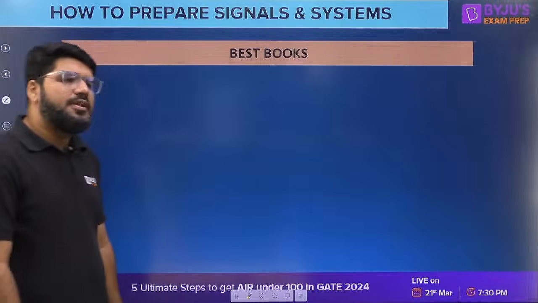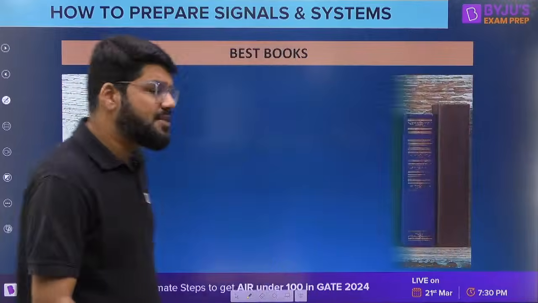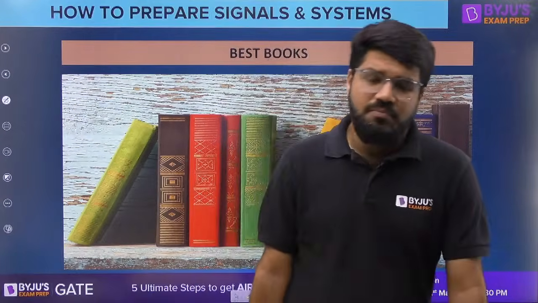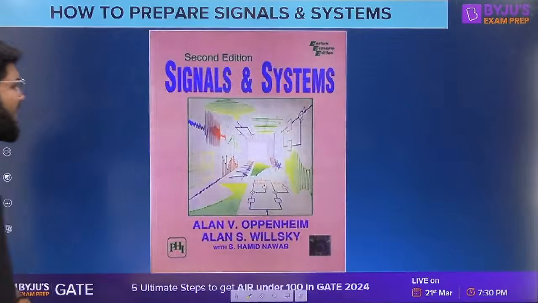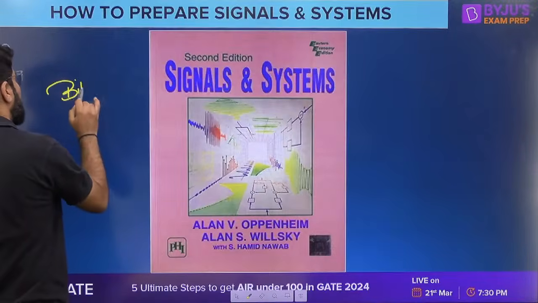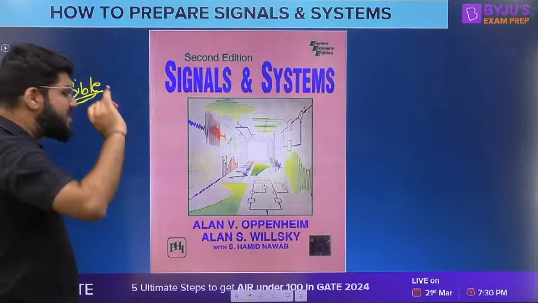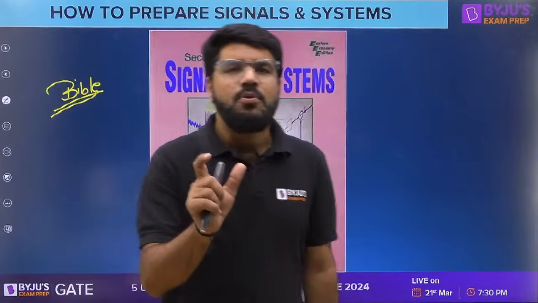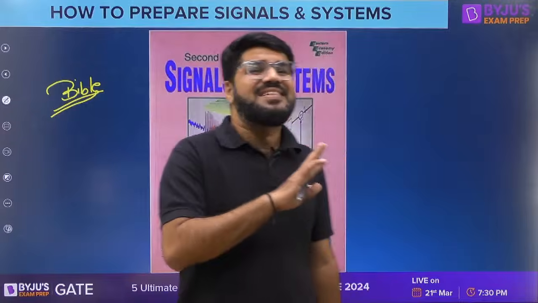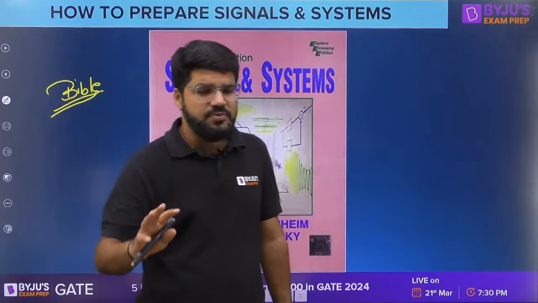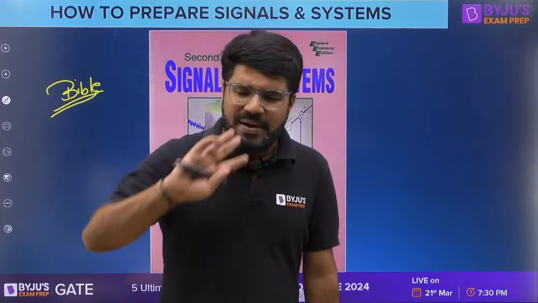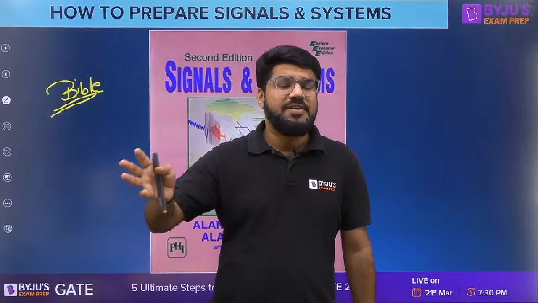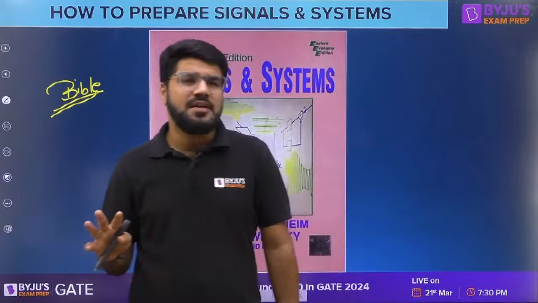Number one, starting with the book which I can call the Bible for signals and systems. You must be able to recollect the name: it is Signals and Systems by Oppenheim and Willsky, the best book. Only one portion relevant to GATE is slightly missing, but the rest is a complete package. Whether it is fundamentals of signals, fundamentals of systems, convolution, Fourier transform, Laplace transform, DTFT, CTFT, or Z transform, everything is covered.